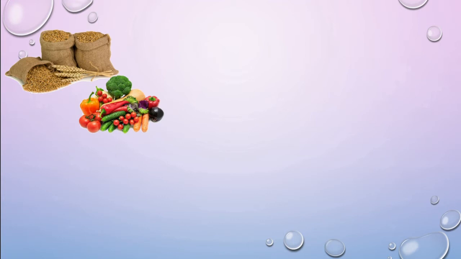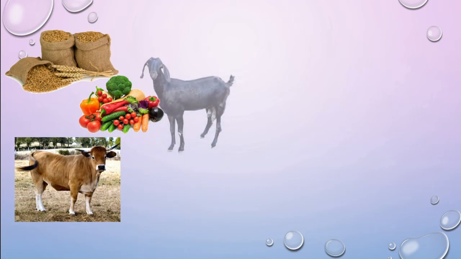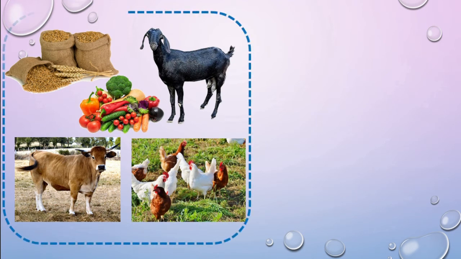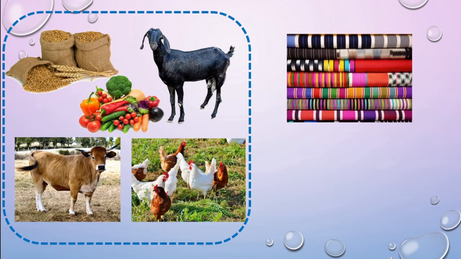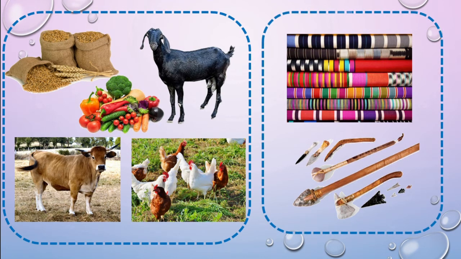Yes, people gave grain, farm produce like vegetables, fruits, cattle, goat, chickens, etc. in return for the things that they need, like clothes, tools and implements, or as wages. Got this? Like here also they used to exchange the goods.